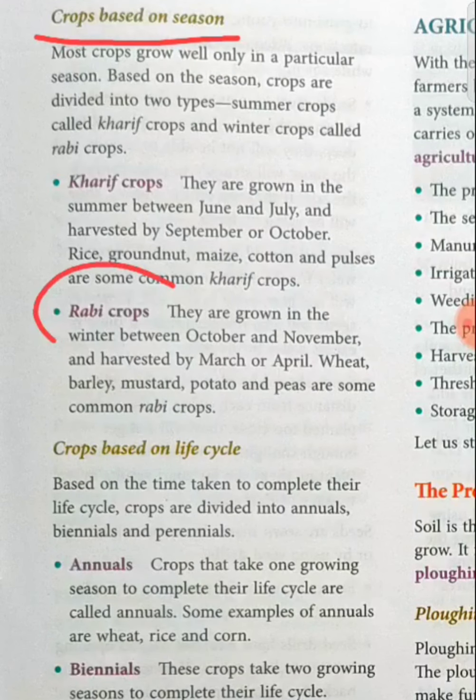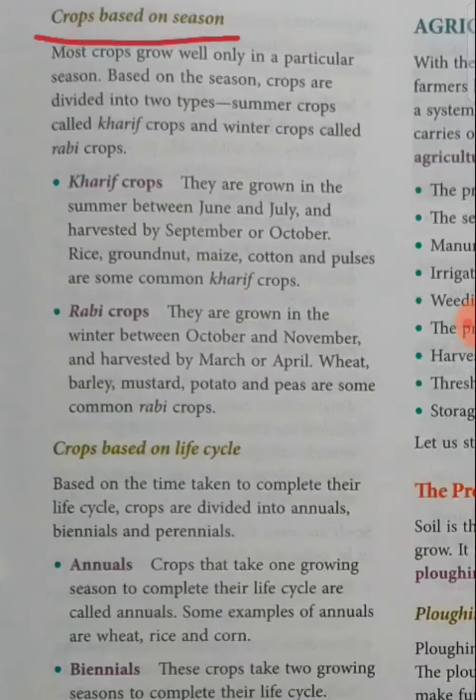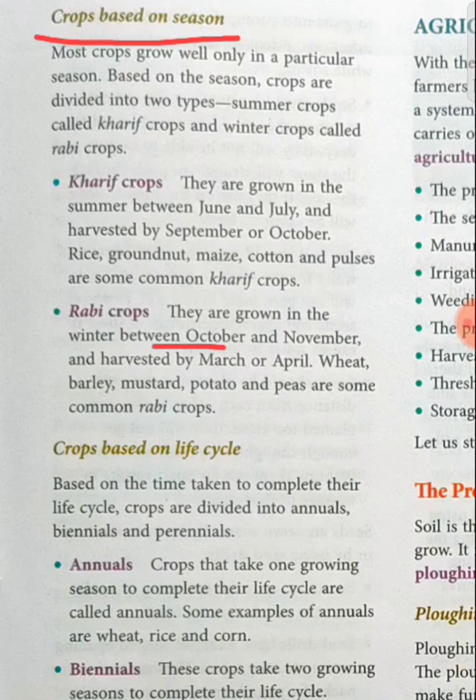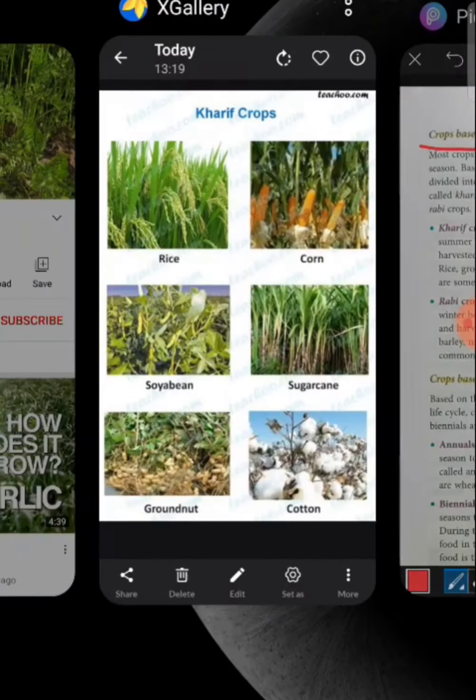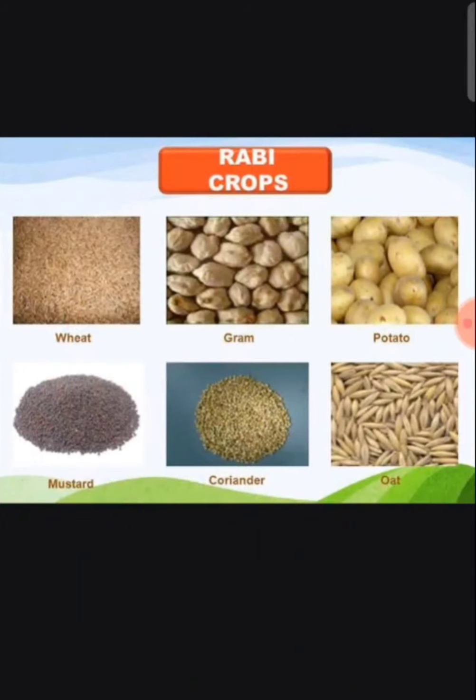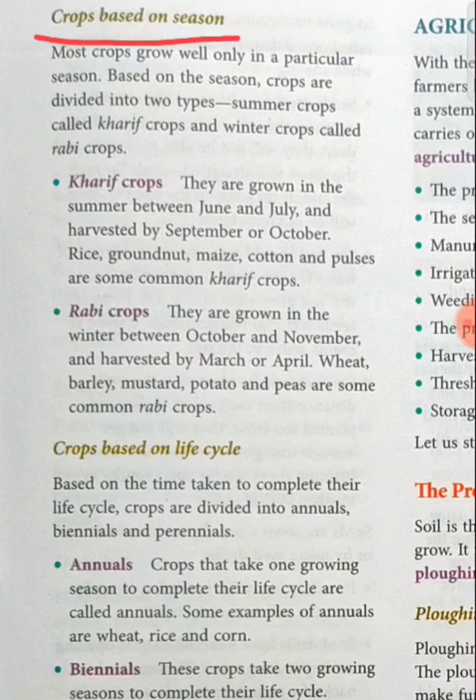Next, rabi crops. Rabi crops are the crops which are grown in the month of October and November and harvested in March and April. Some of the rabi crops are oats, coriander, mustard, wheat, gram, potato. All these are known as rabi crops, which are grown in the winter.